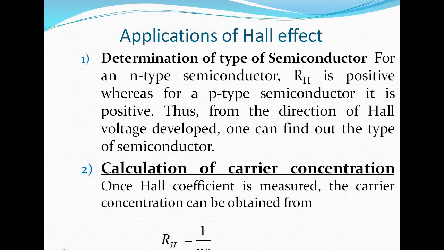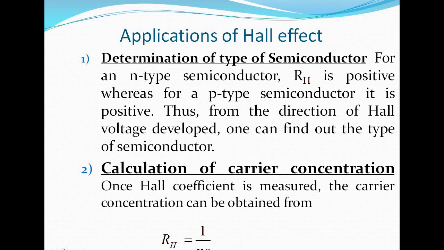Next, the most important one, the applications of the Hall effect. With the Hall effect, we determine the type of semiconductor. Suppose you give us any specimen; physically we cannot observe whether it is a p-type or n-type semiconductor. Based on the Hall coefficient, if RH is positive, we can say it is p-type. If RH is negative, we can say it is n-type. Determination of the type of semiconductor is the most important one.